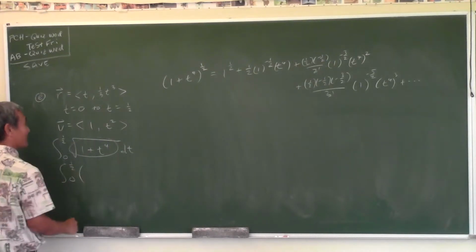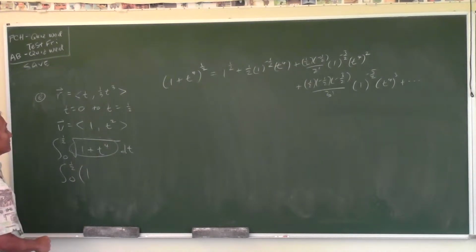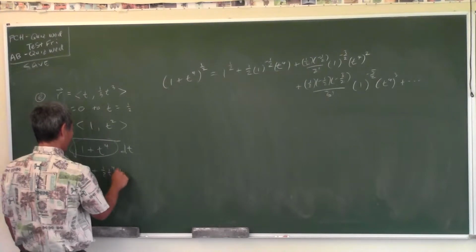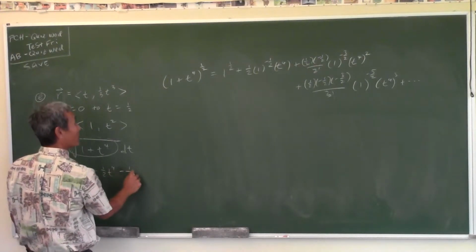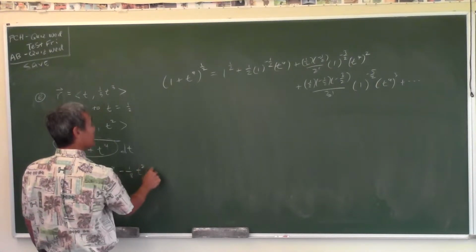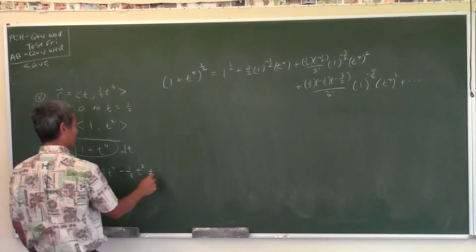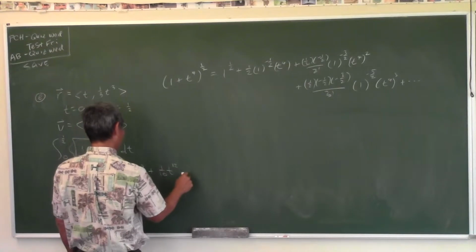Okay, so here we go. What's the first term? I'll do the first term. 1. Second term, 1/2 t to the 4th. Third term, negative 1/8 t to the 8th. And then one more term, plus 1/16 t to the 12th.